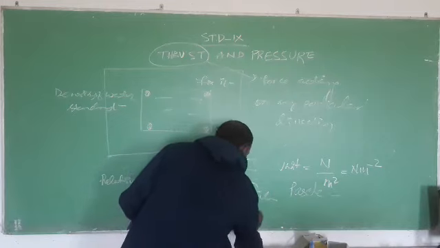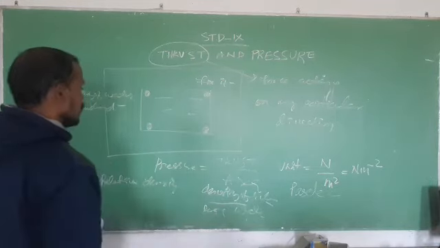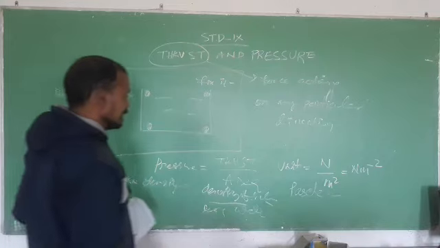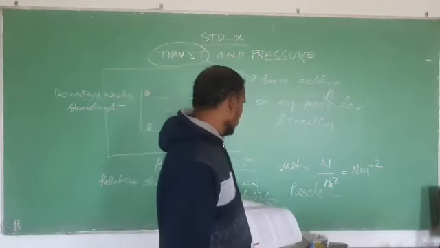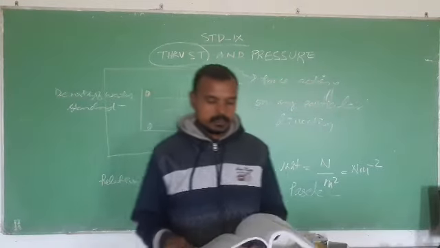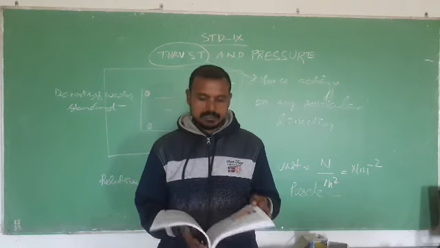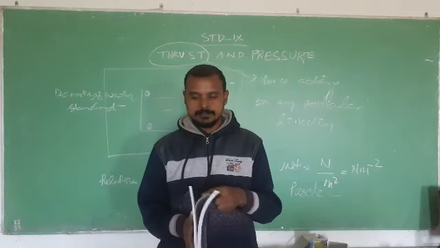It means you are comparing the density of the given substance with the density of water, how many times of water it is.